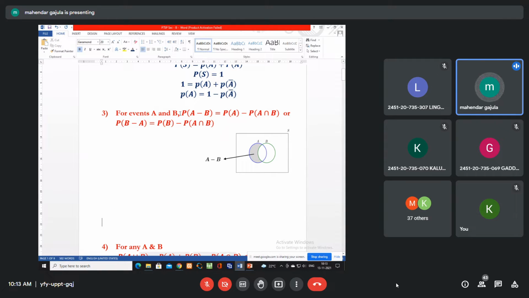So for events A and B, P(A minus B) equals P(A) minus P(A intersection B), or P(B minus A) equals P(B) minus P(A intersection B). Right. Now we should use this Venn diagram concept. How to do this?